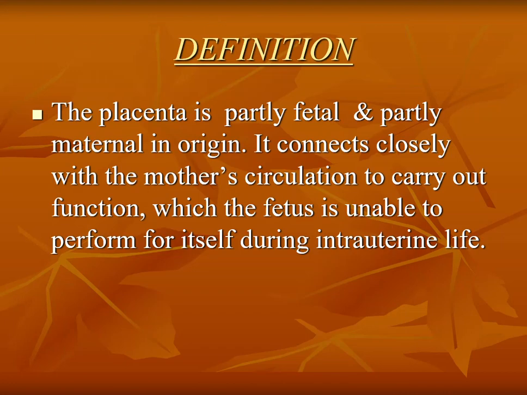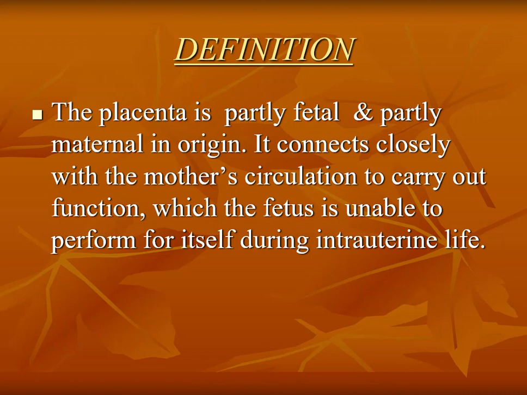By definition, the placenta is partly fetal and partly maternal in origin. Means how the placenta develops: it will be developed from both, from the fetus and from the mother, half from the fetus and half from the mother. It connects closely with the mother's circulation to carry out the functions which the fetus is unable to perform for itself